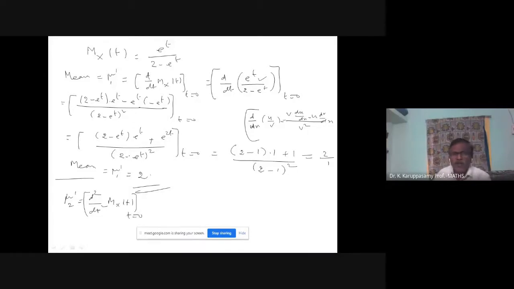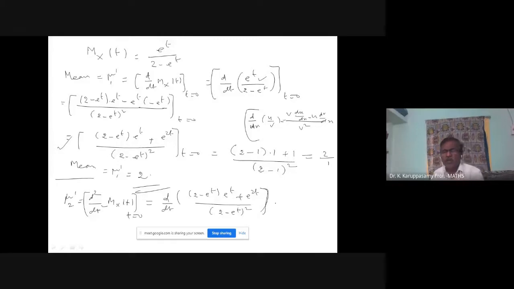In the previous step, one differentiation is over. After one differentiation, we get this function. We can take this function for the next step. So instead of 2 differentiations, I can write one differentiation of this function. d by dt, one differentiation is completed. We can write as it is: (2 minus e power t) into e power t plus e power 2t, divided by (2 minus e power t) whole square.